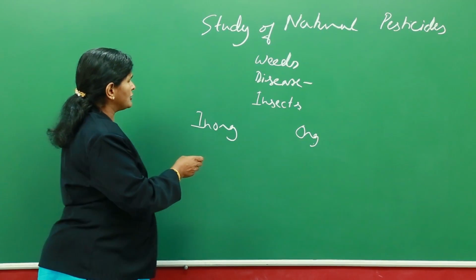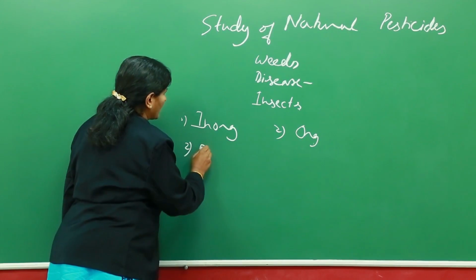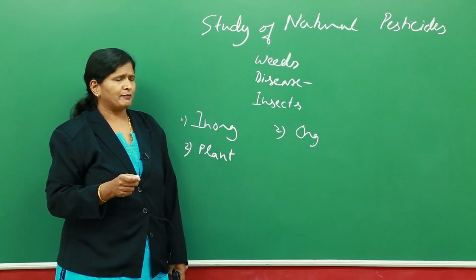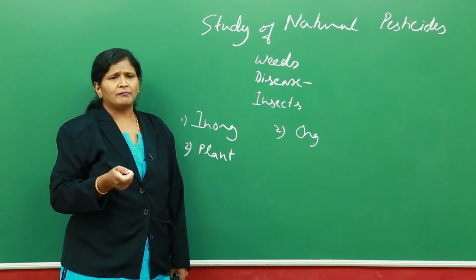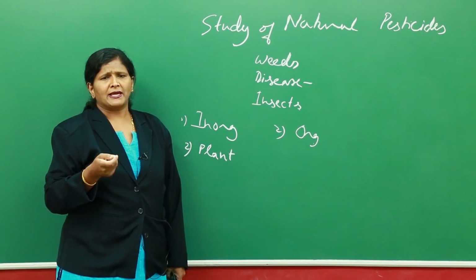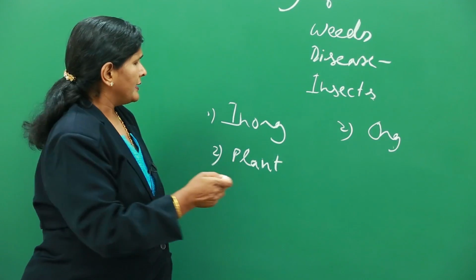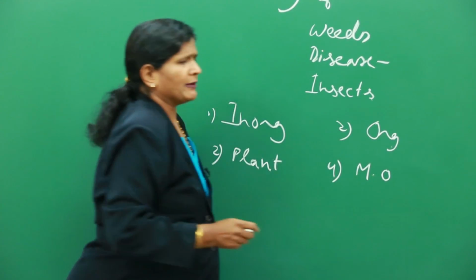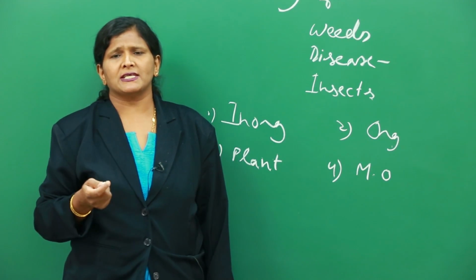Then we also have pesticides which are obtained from plant sources, and those are all called the natural pesticides, or pesticides obtained from plants, or we also call them plant derived pesticides. Some of the examples, which we are going to learn, are pyrethrins obtained from pyrethrum, azadirachtin obtained from neem, rotenone, etc. Then you have another kind of pesticide which is obtained from microorganisms, either obtained from microorganisms or the microorganism itself which is used as a pesticide.